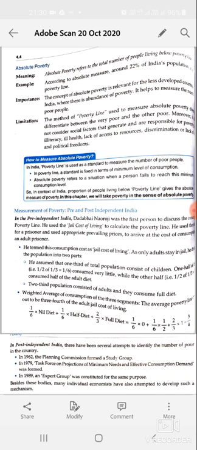As only adults stay in jail, he divided the population into parts. He assumed that one third of the total population, that is near about 33%, consists of children.